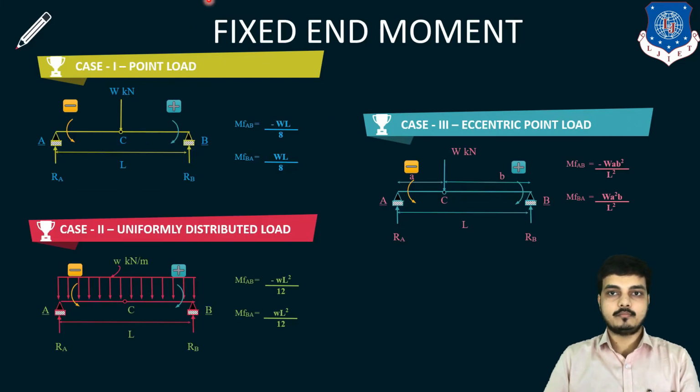Similarly, our fixed end moment. For point load, there will be two moments, an anti-clockwise moment and a clockwise moment. The anti-clockwise moment will be minus WL by 8 and the clockwise moment will be plus WL by 8 for point load, WL square by 12 for UDL, and Wab square by L square for MFAB and for MFBA it is Wa square b by L square. Here the formula does not remain the same. In MFAB and MFBA they are different because in one it comes b square, in the other it comes a square. These are the similar formulas which we did in slope deflection method.